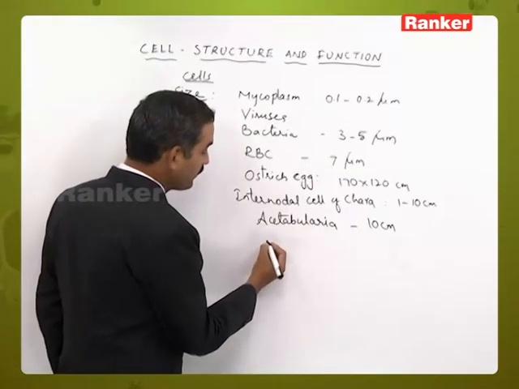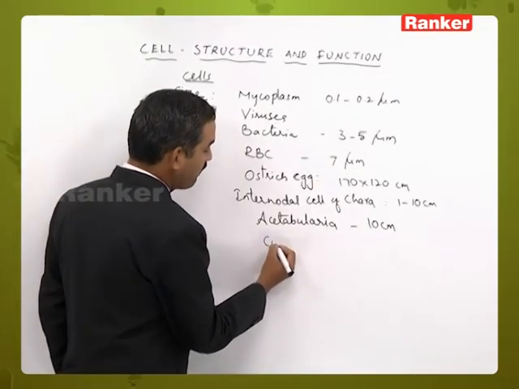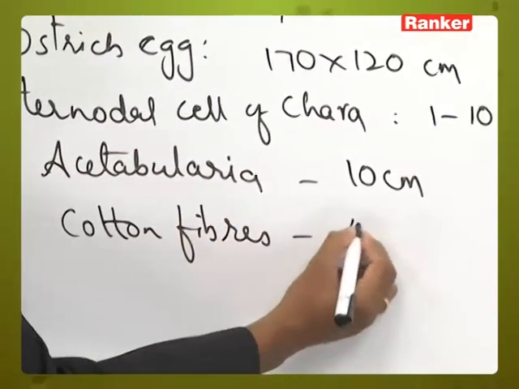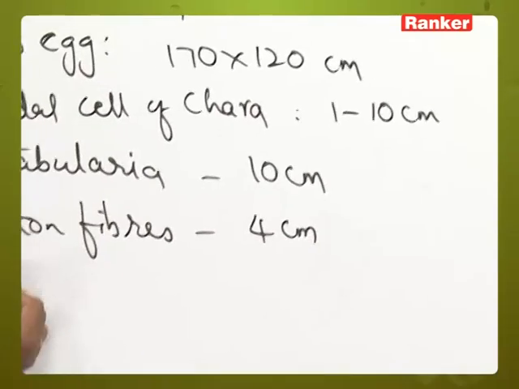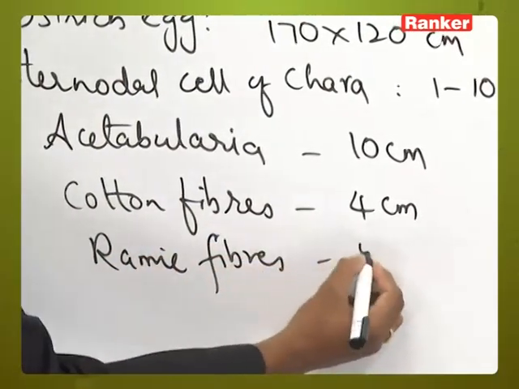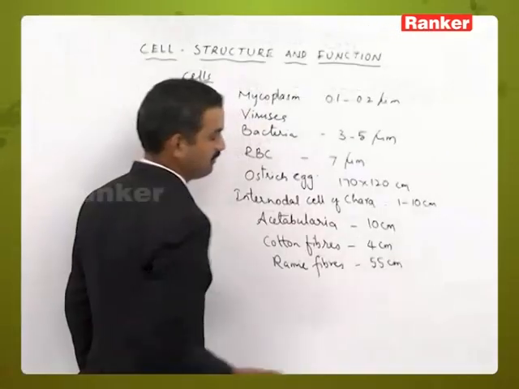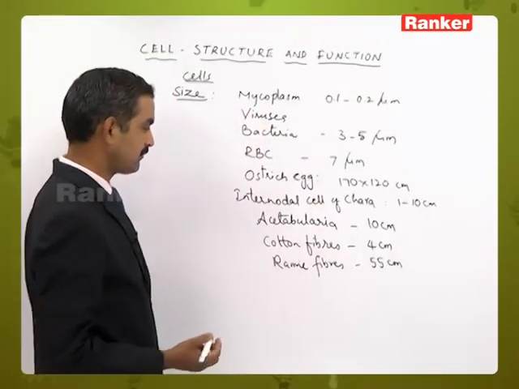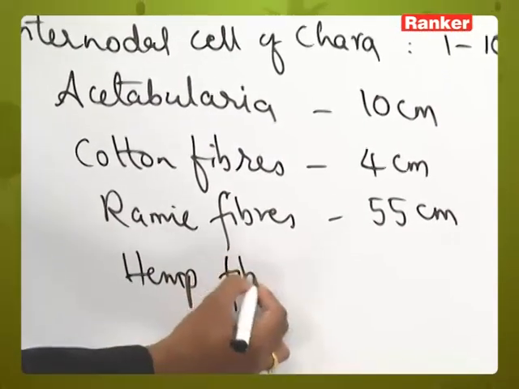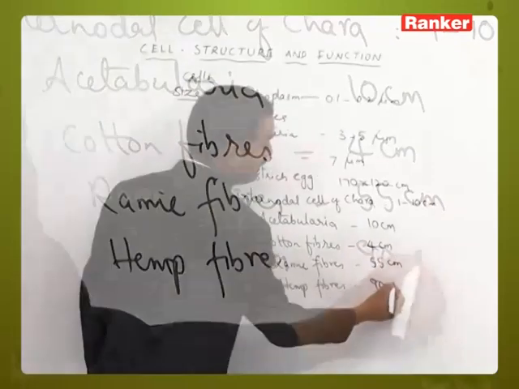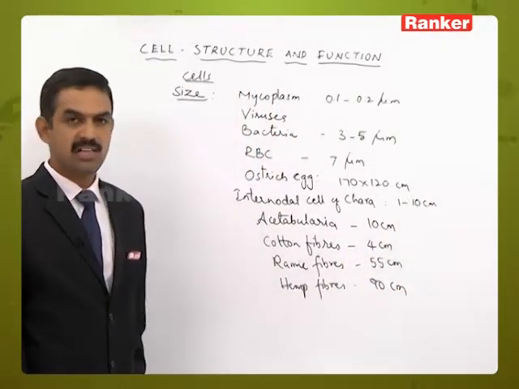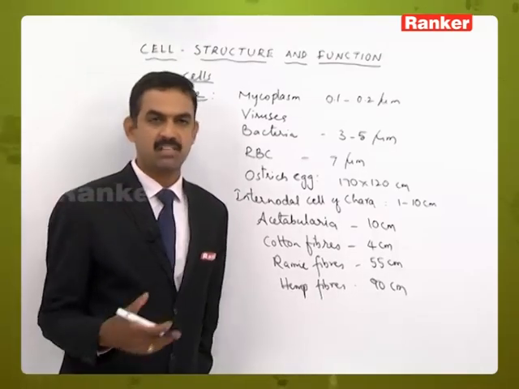Likewise, the cotton fibers are nearly up to 4 centimeters in their length, and ramie fibers are nearly 55 centimeters in length. Then hemp fibers, approximately up to 90 centimeters. Likewise, there is a lot of variation in the sizes of the cells also, based on their activities or other aspects.